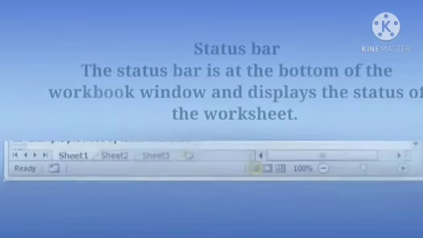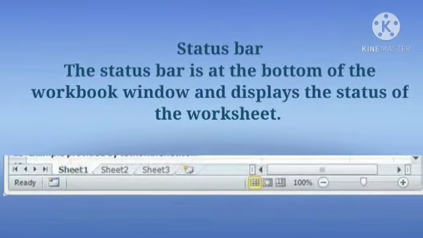Status bar. The status bar is at the bottom of the workbook window and displays the status of the worksheet. It displays different view options like normal, page layout and page break view at the right hand side, as well as a zoom slider to zoom in or out of a page. On the left side, it displays the cell condition: ready, enter or edit.